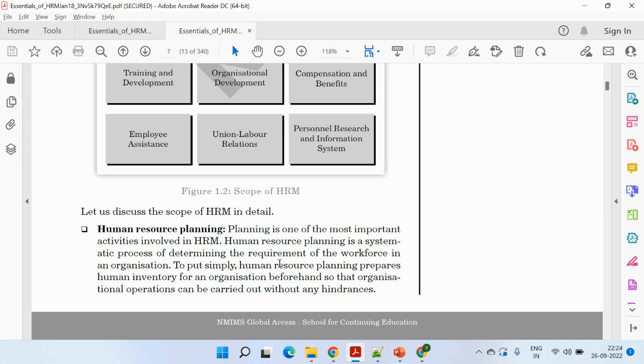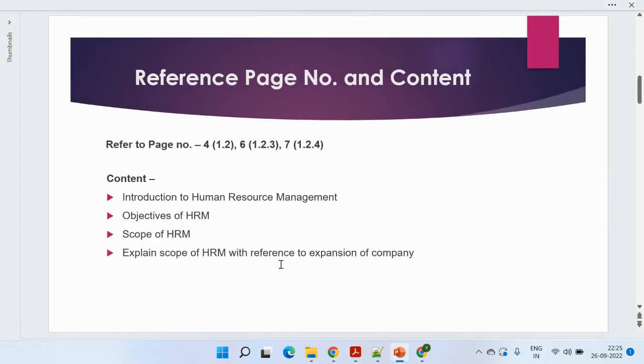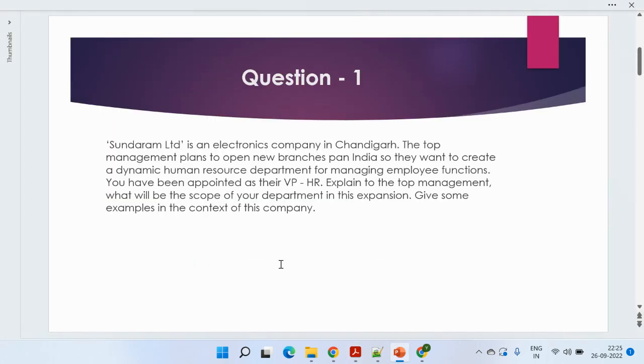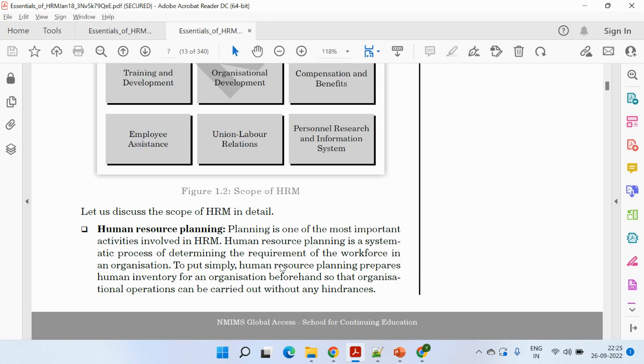So being you are expanding your organization, if I talk about the question, so in the question Sundam Limited is expanding, so definitely it will be required for more human inventory, for more people to work upon in the various parts of the country, pan India. So they require more resources. So that is how the scope of HR comes into the picture.